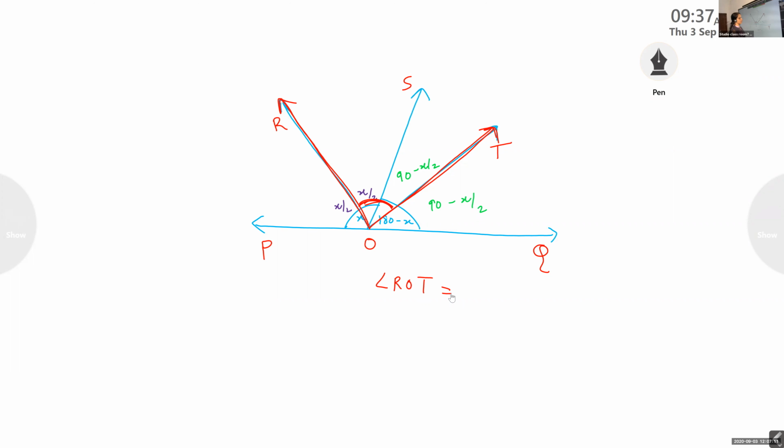What are the two angles, Prajod? Can you repeat the question? See, Prajod, can you see angle ROT here?